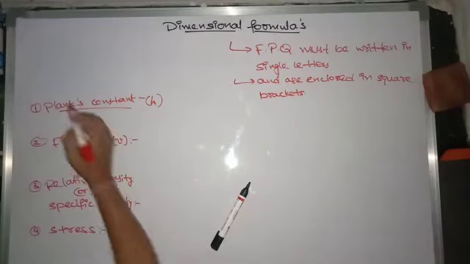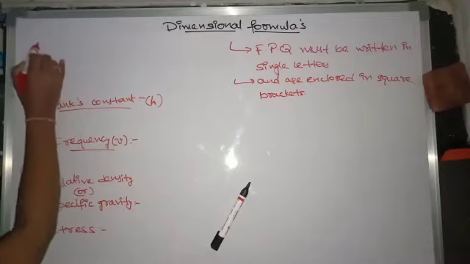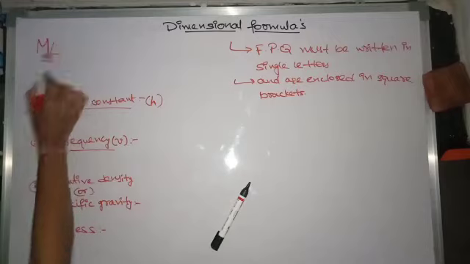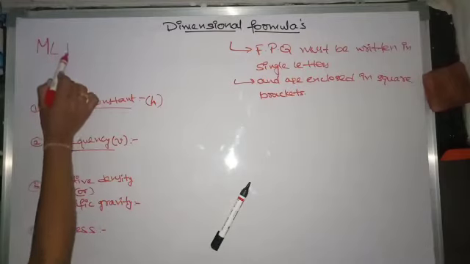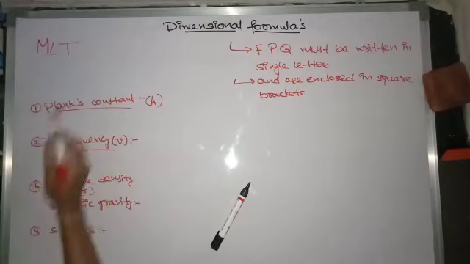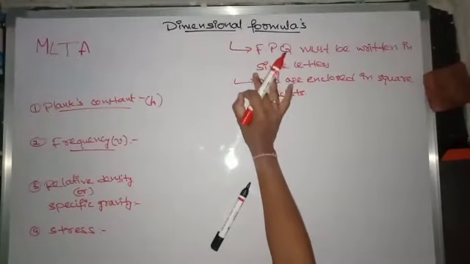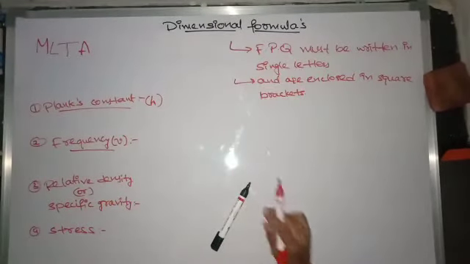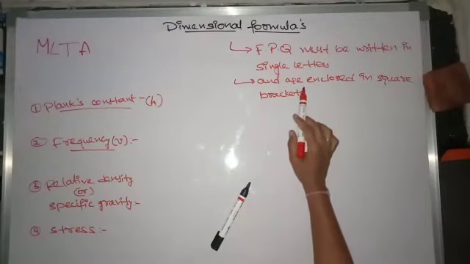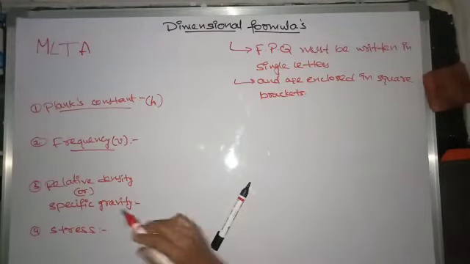Like mass is written as a single letter, capital M, length capital L, and time capital T. Amperes, capital A. These must be written by using only fundamental physical quantities, and these must be enclosed in square brackets.